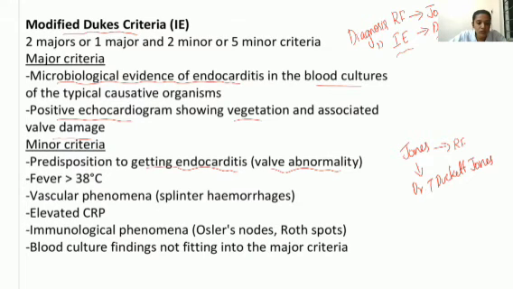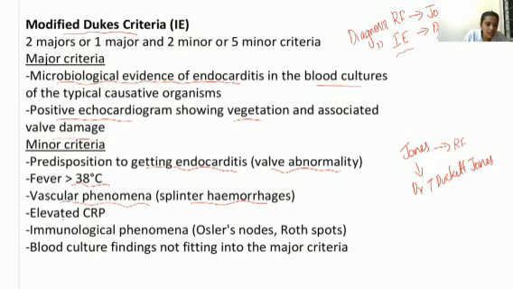So predisposition to getting endocarditis. Any such evidence, whether it is available or not, we will be seeing. And then whether there is fever more than 38 degrees Celsius. Vascular phenomena means splinter hemorrhages will come. Any such hemorrhage into the hand or any bleeding manifestation, that classic sign is splinter hemorrhages. If it is present, that is also a minor criterion.